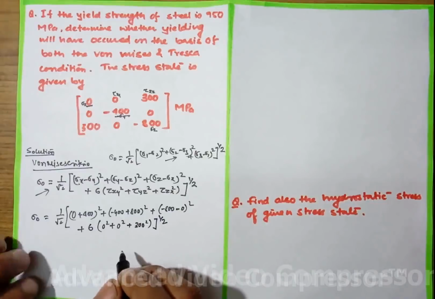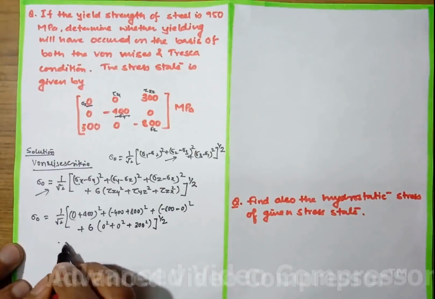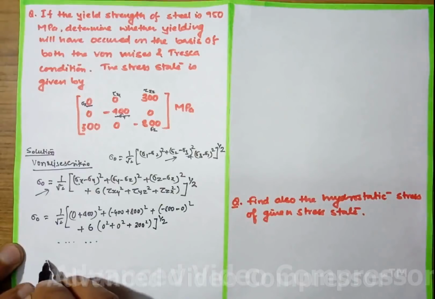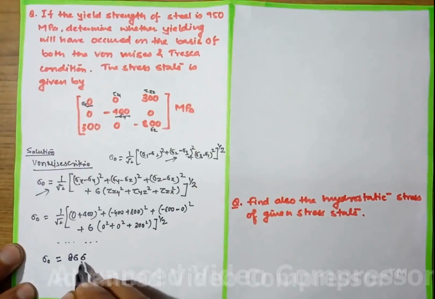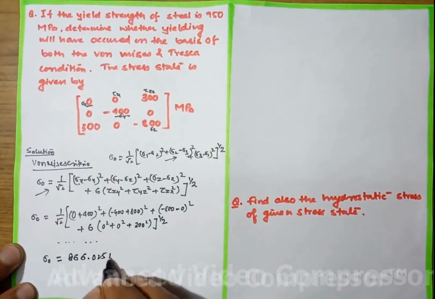If you calculate this using a calculator, do the calculation by yourself, it will come around sigma naught equals 866.025 MPa.